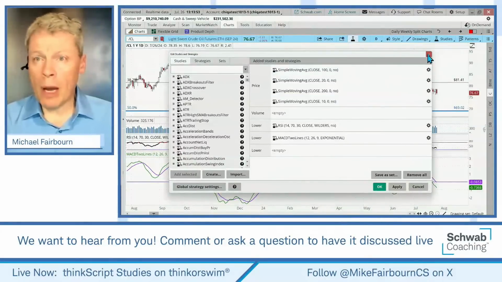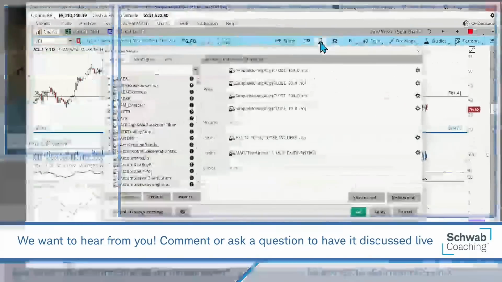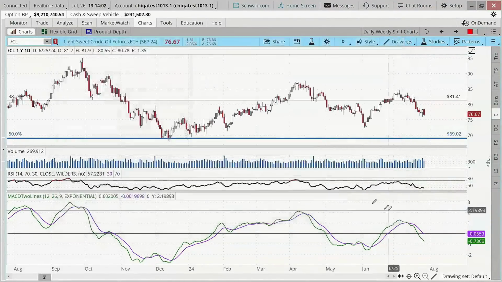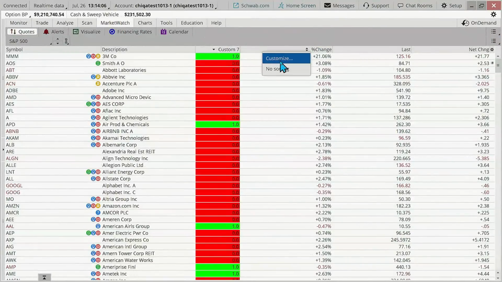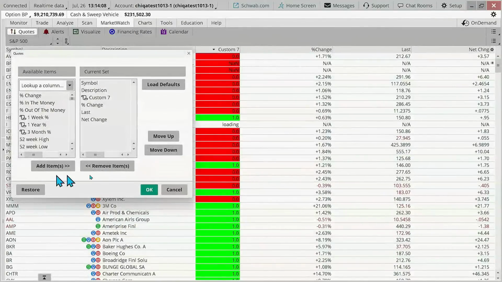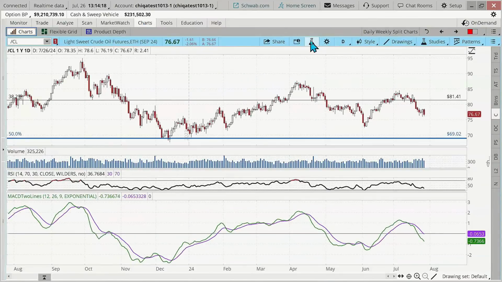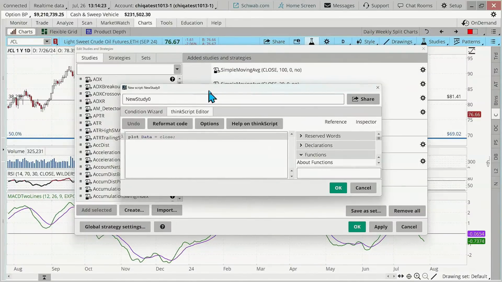So when I'm on the charts actually right now. I love the question, Chris. Right here on the Flask icon, notice we have a create over here. We don't have that create button if you go to the Market Watch tab and we go back into our customization. And I think that's what you're running into, Chris, right there. Correct? Yeah. You do not have it there. So the charts does have it, and we can create right there in ThinkScript.